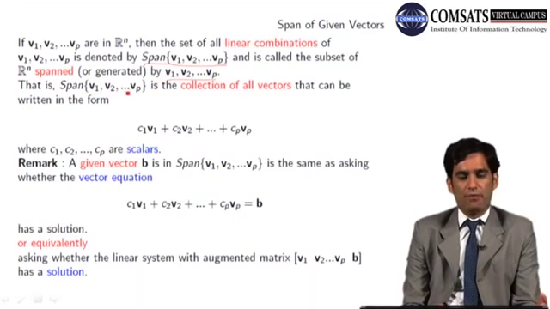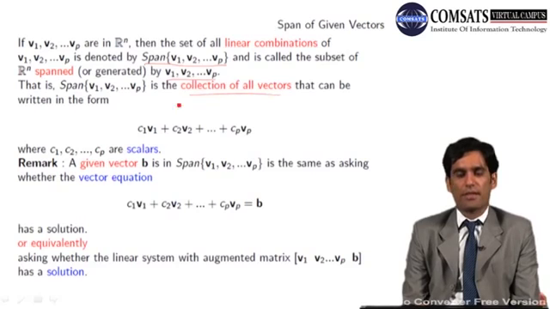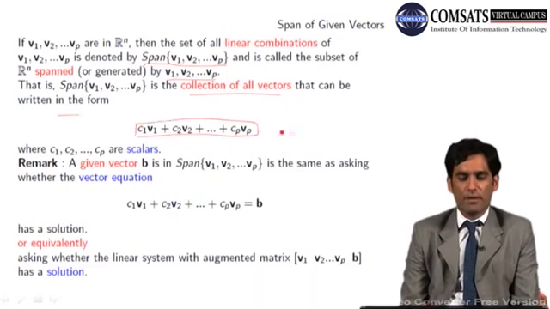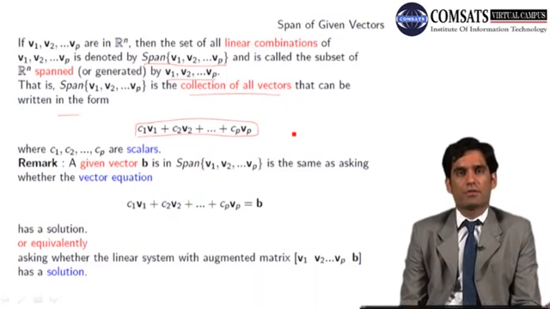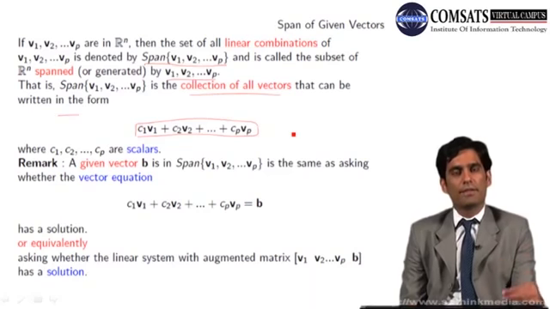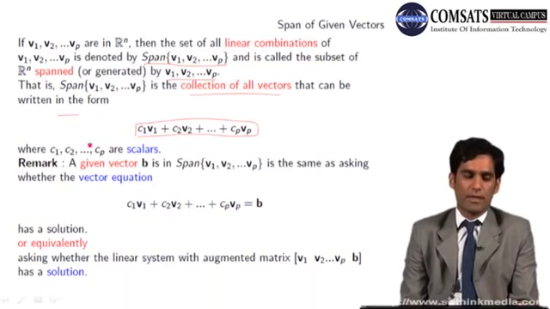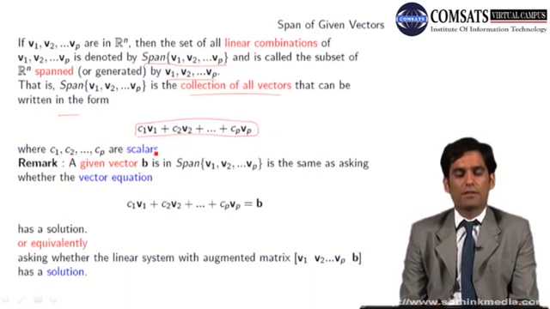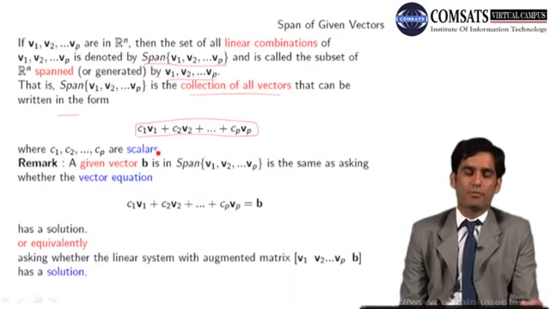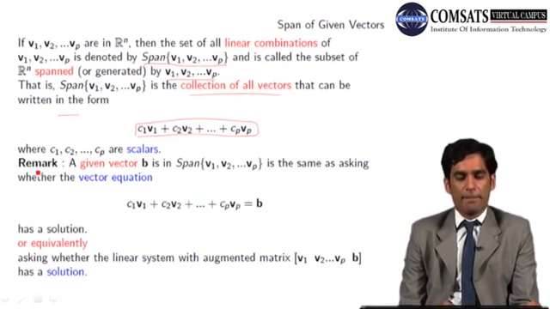That is, span v1, v2, vp is the collection of all vectors that can be written in this form. और इस form का हमने क्या नाम रखा था? Linear combination. The set of all linear combinations is known as the span of the given vectors, where c1, c2, cp are the scalars, and normally these are from the set of real numbers.